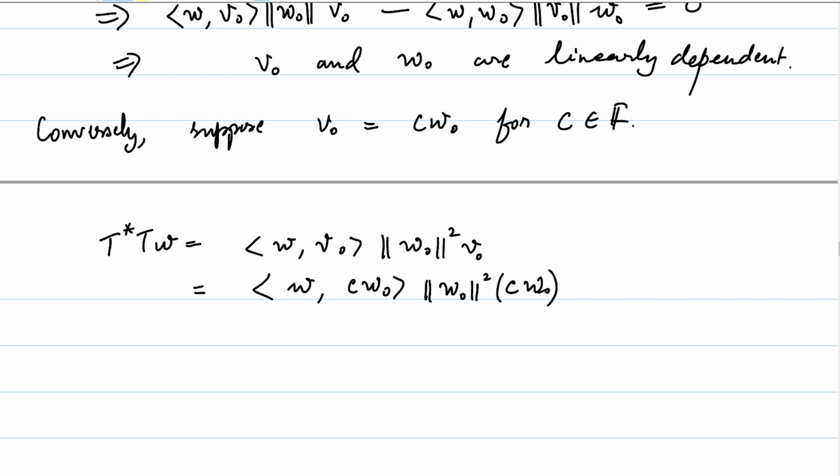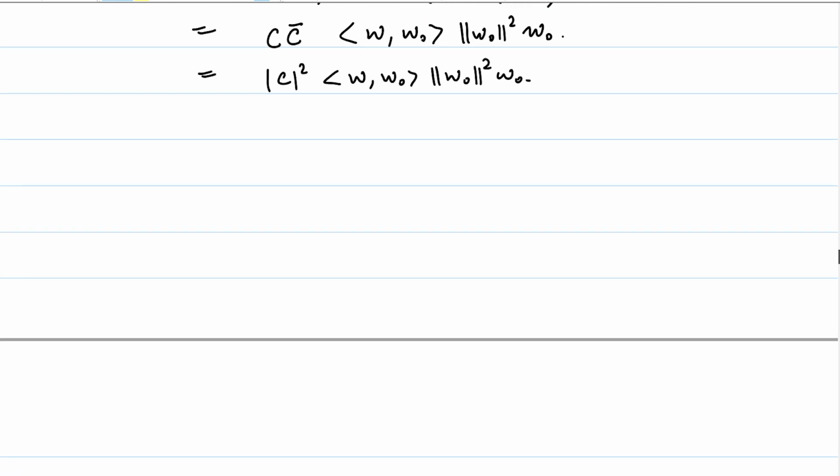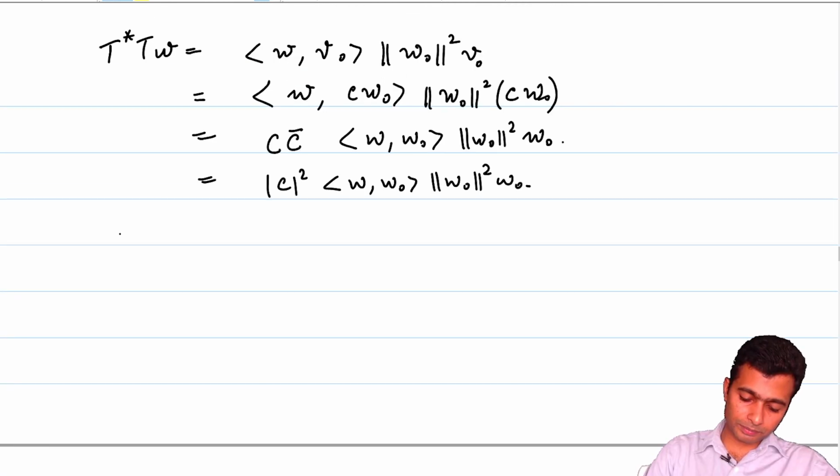The properties of the inner product tell us that this is C bar times the inner product of W with W naught times the length of W naught squared, and the C can be taken out here times the W naught. So this is mod C squared times the inner product of W with W naught times the length of W naught squared times W naught. So F star, let me put, so that C is not equal to 0. Again, it doesn't matter, but still.